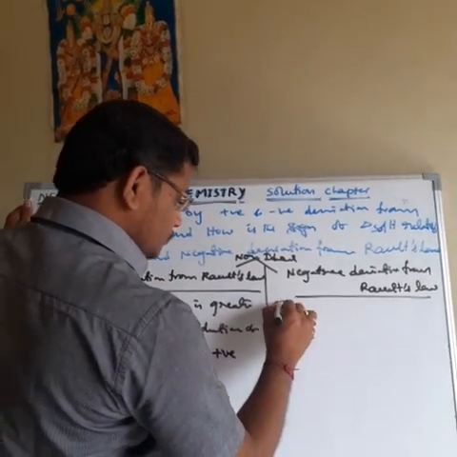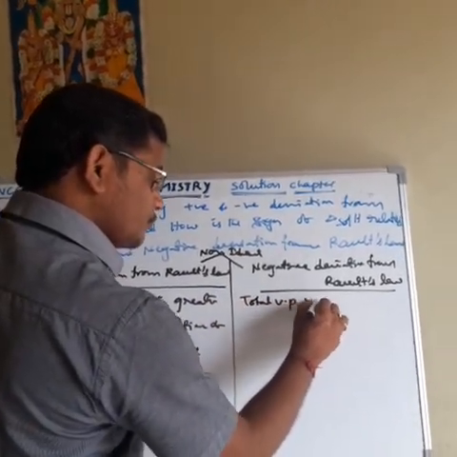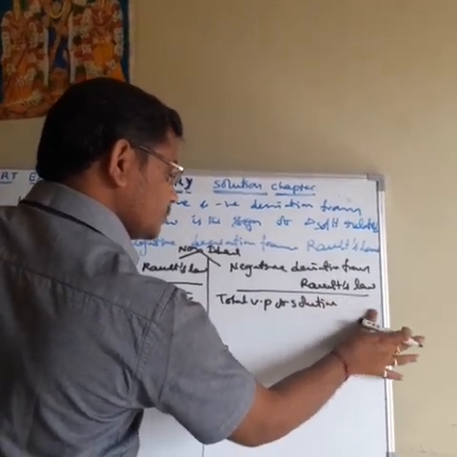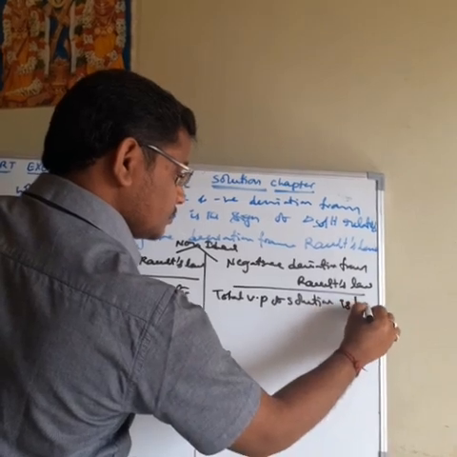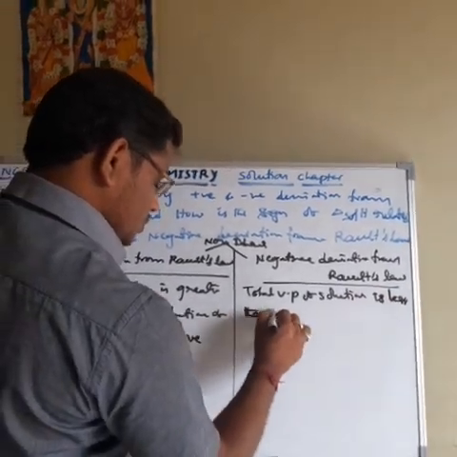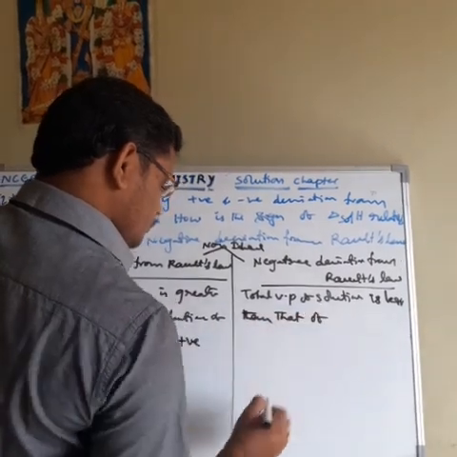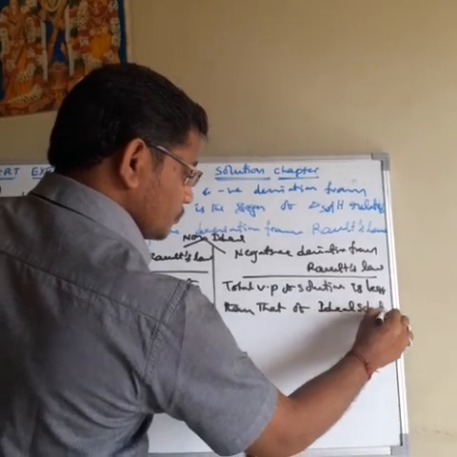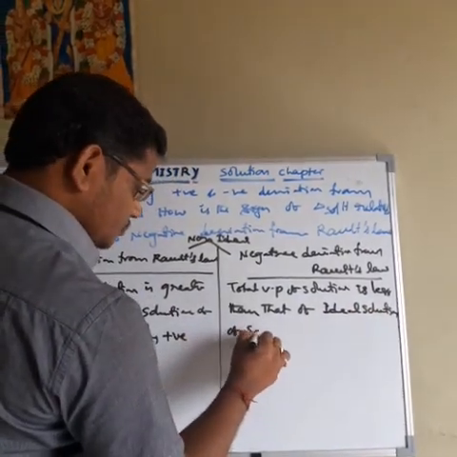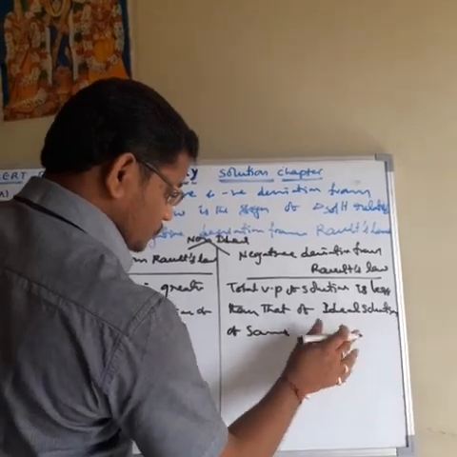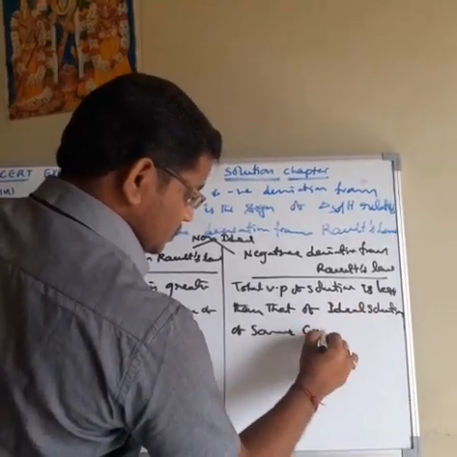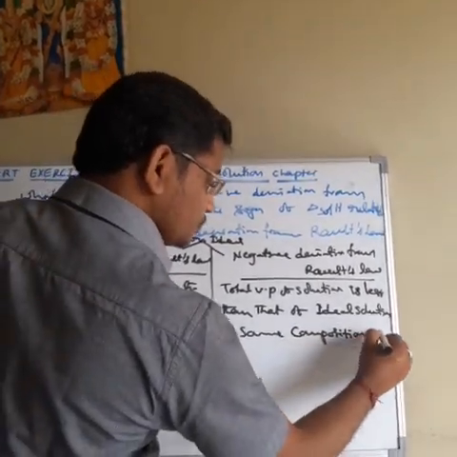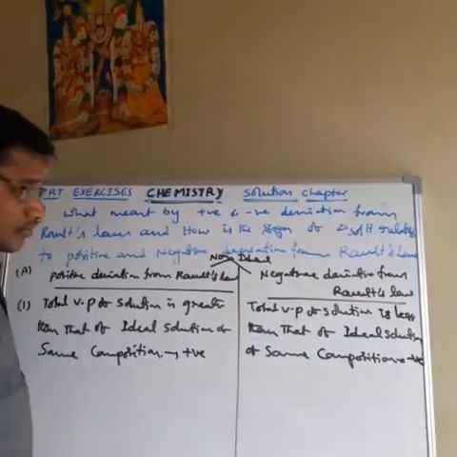What is the negative deviation? The total vapour pressure of the solution is less than that of the ideal solution of the same composition. This type of solution is said to show negative deviation from Raoult's law.